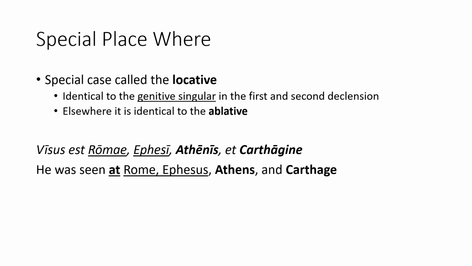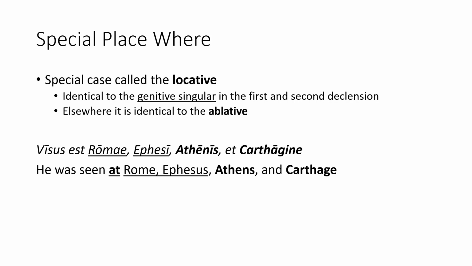There are four examples of the locative in our sample sentence. Visus est Romae, Ephesi, Athenis et Carthaginae. As you can see, there are no prepositions, so you will have to provide the preposition at or in. The first is Romae, which is the locative of Roma. As you can see, it is identical to the genitive singular. It would be translated as at Rome.